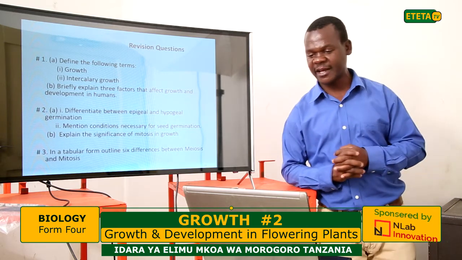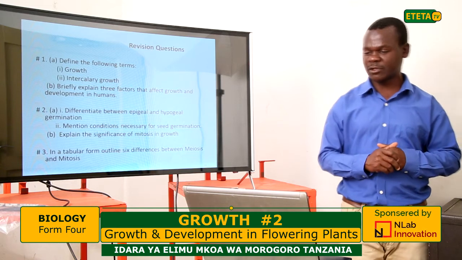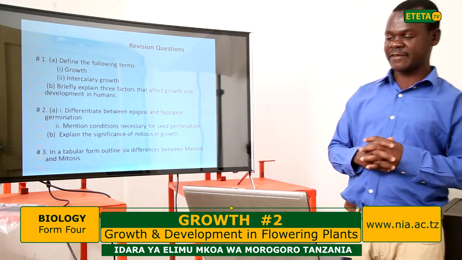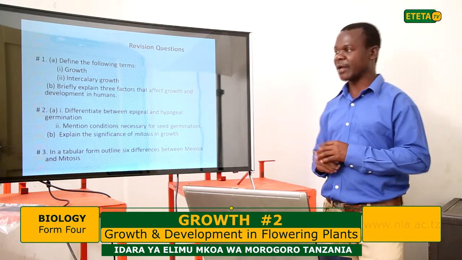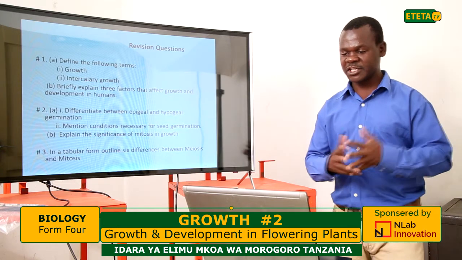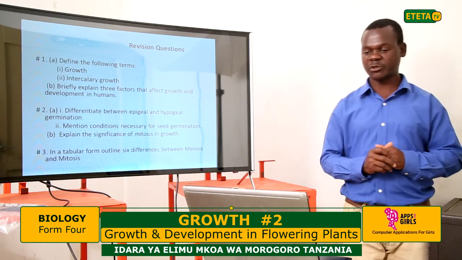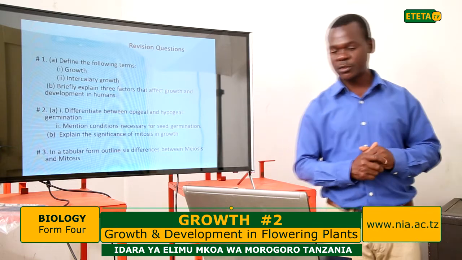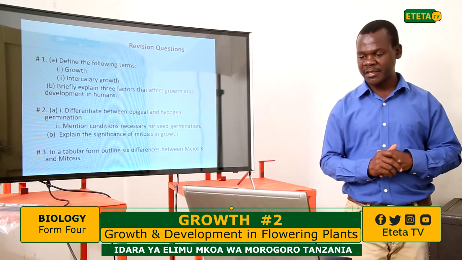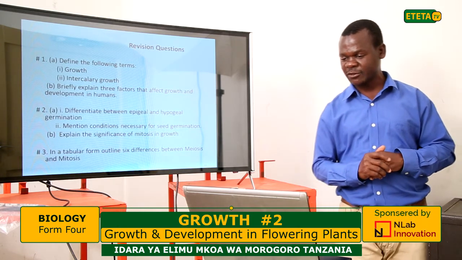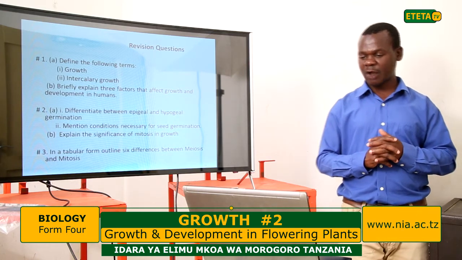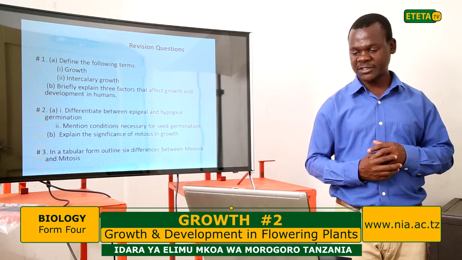The first question is to define different terms, growth and intermittent growth, and part B, briefly explain the factors that affect growth and development in humans. Question number 2, part A, number 1, differentiate between epigeal and hypogeal germination, and part 2, mention conditions necessary for seed germination. B, explain the significance of mitosis in growth. And last but not least, in tabular form, outline 6 differences between meiosis and mitosis.